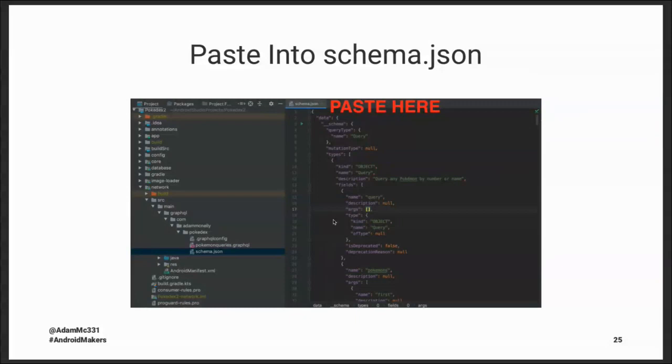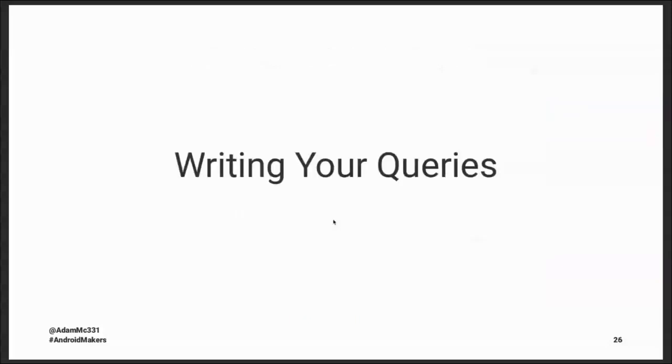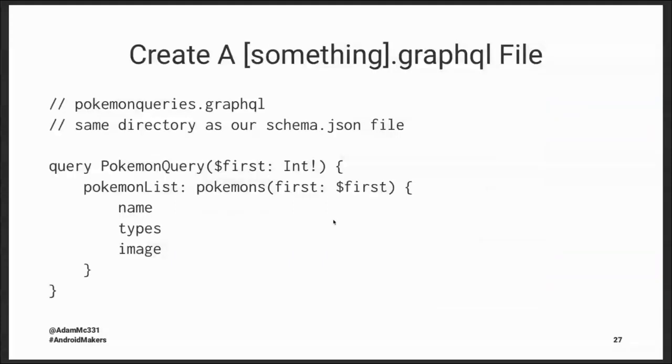But the next file we need to add in here, or files, is all of the queries that we want to use in the app. We're going to talk about writing your queries. And we do that in any file that ends in .graphql. You can put them in one file, or you can split them up into multiple files for different queries. In my project, I created a Pokemon queries.graphql file, and this is going to go in the same directory as our schema.json file. That's where we're going to write the queries that we want to use.